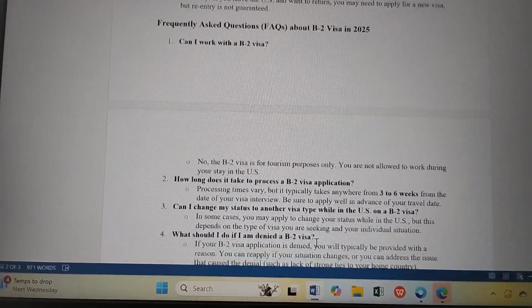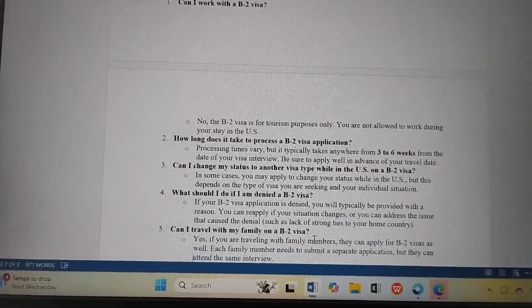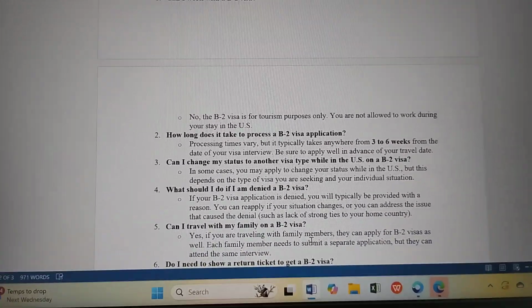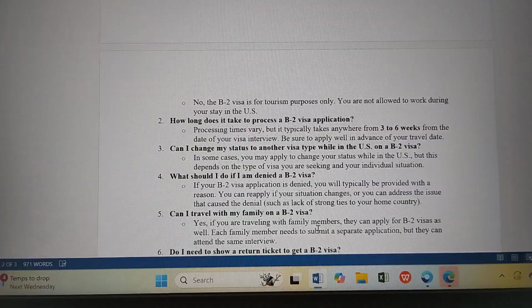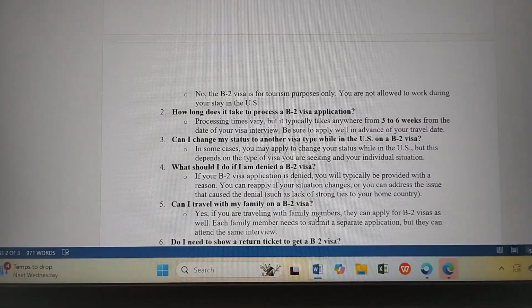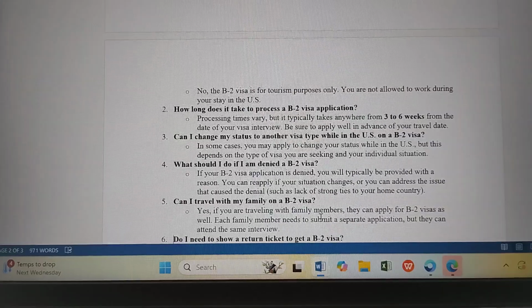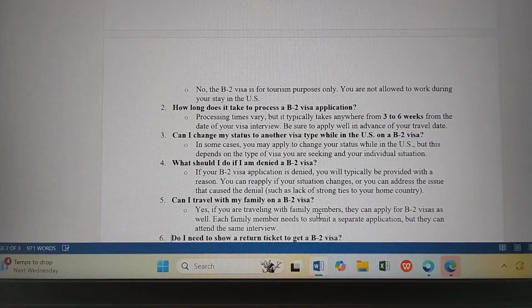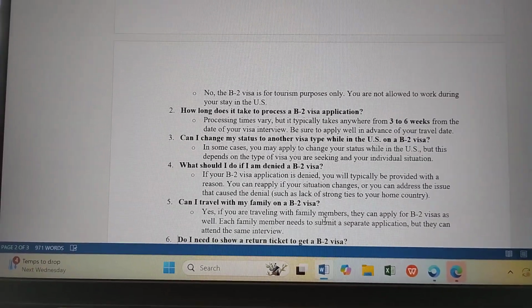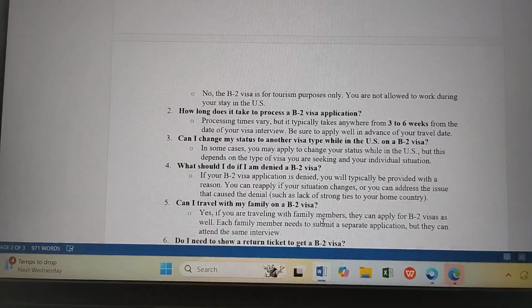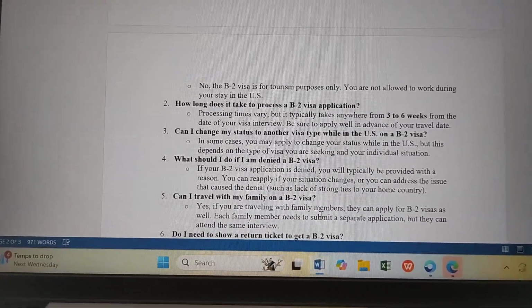Frequently asked questions about the B-2 visa in 2025. Can I work with a B-2 visa? No. The B-2 visa is for tourism purposes only. You are not allowed to work during your stay in the US. How long does it take to process a B-2 visa application? Processing times vary, but it typically takes anywhere from 3 to 6 weeks from the date of your visa interview. Be sure to apply well in advance of your travel date.